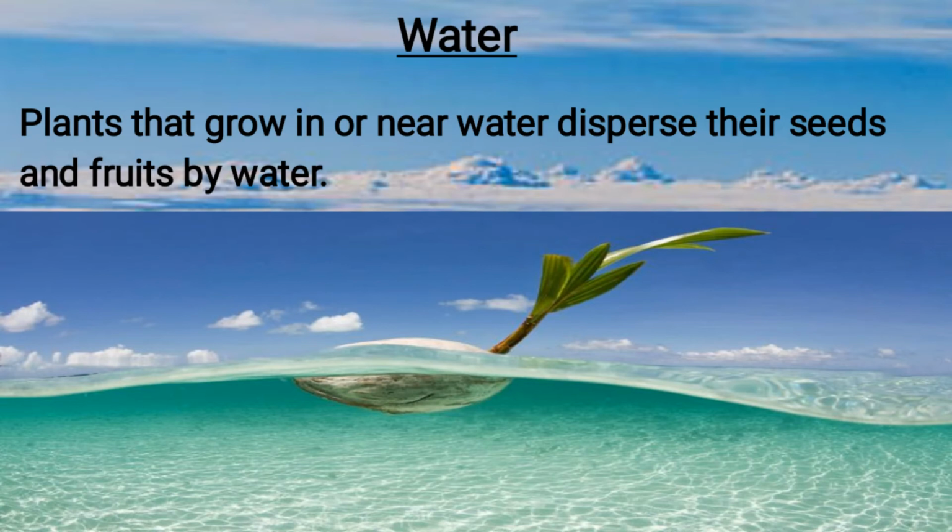Seeds of plants like lotus and coconut have a spongy and fibrous covering. You can see in this picture. That helps them to float on the water, to move slowly and easily on the water. And in this water they can grow and reproduce another baby plant.